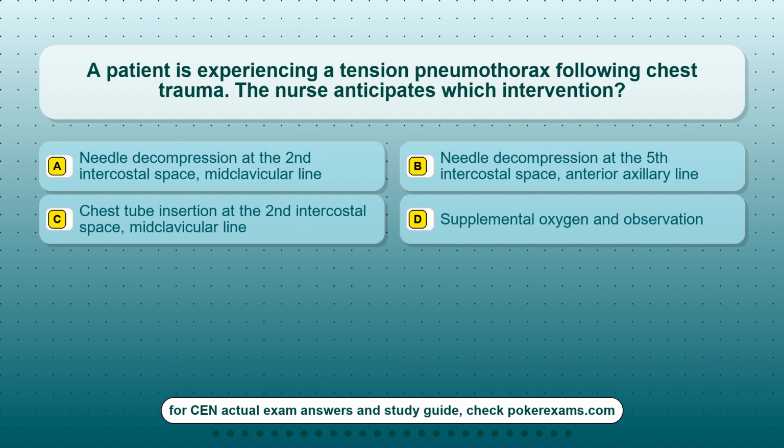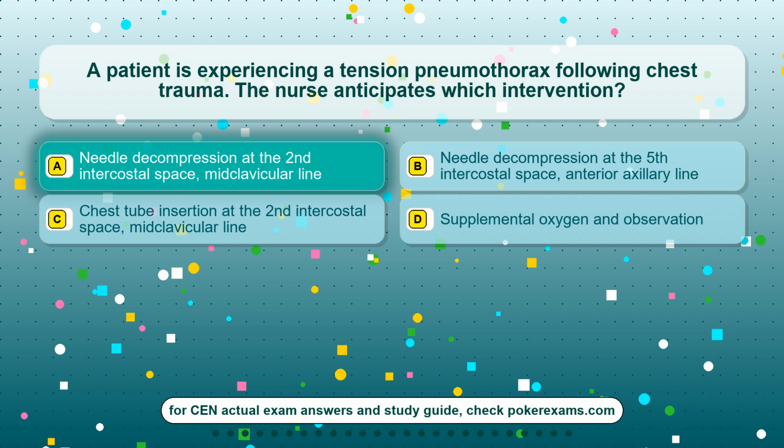Question 20. A patient is experiencing a tension pneumothorax following chest trauma. The nurse anticipates which intervention? Option A, needle decompression at the second intercostal space, midclavicular line. Option B, needle decompression at the fifth intercostal space, anterior axillary line. Option C, chest tube insertion at the second intercostal space, midclavicular line. Option D, supplemental oxygen and observation.